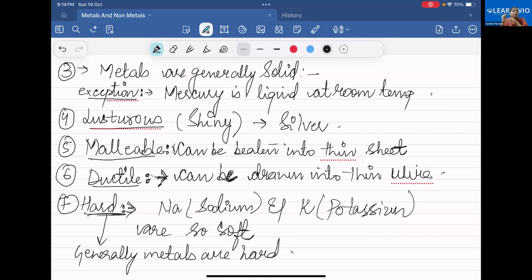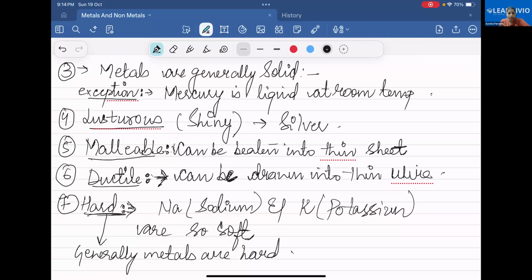Next question. What is the characteristic feature of a metal? How can you distinguish that this particular element is a metal and this particular element is a non-metal? I want to know about the electronic configuration. Metals have one, two or three electrons in their outer shell, while non-metals have four to seven electrons in their outer shell.